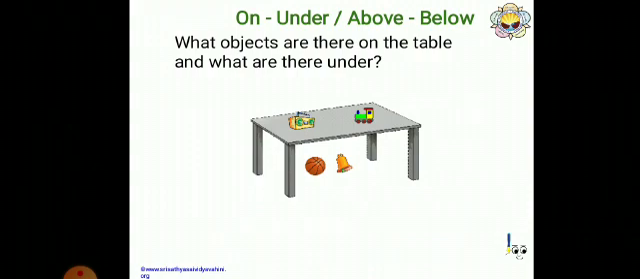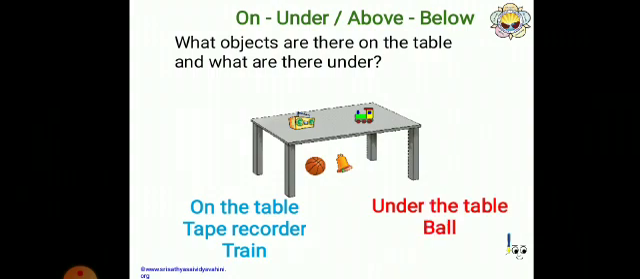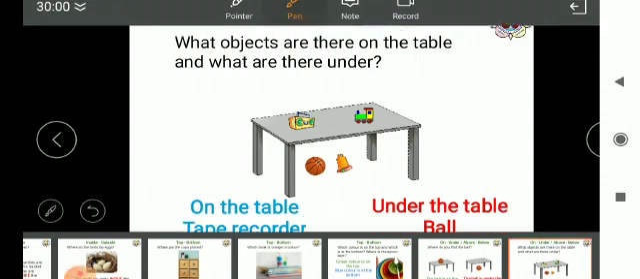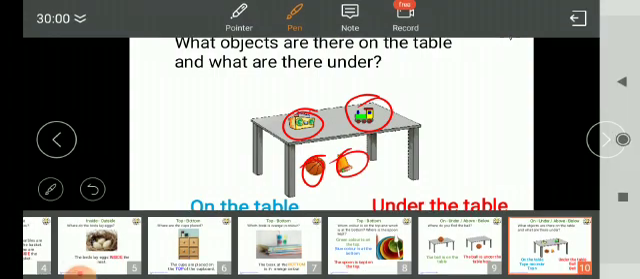Now, what are objects there on the table and what are there under? So, here some objects are on the table and some objects are under the table. Now, tell me what objects are on the table and what are under the table? Yes, on the table, tape recorder and train. Under the table, ball and bell. See, this is on the table, tape recorder and train. Here ball and bell are under the table.